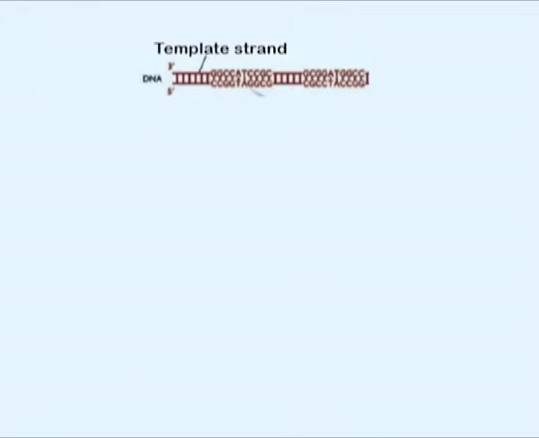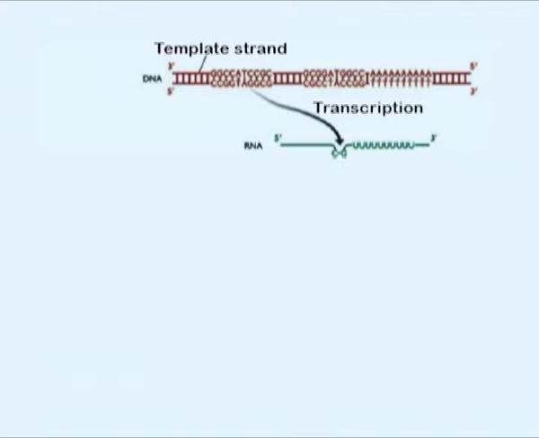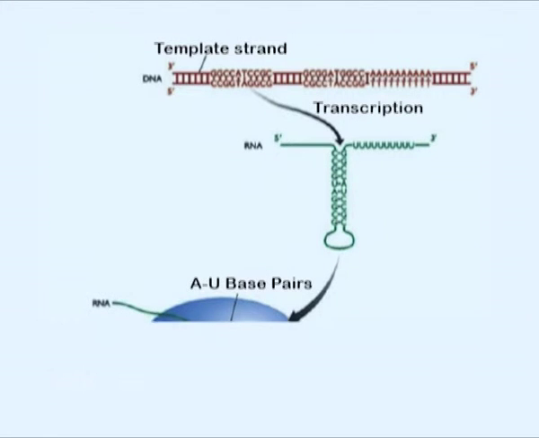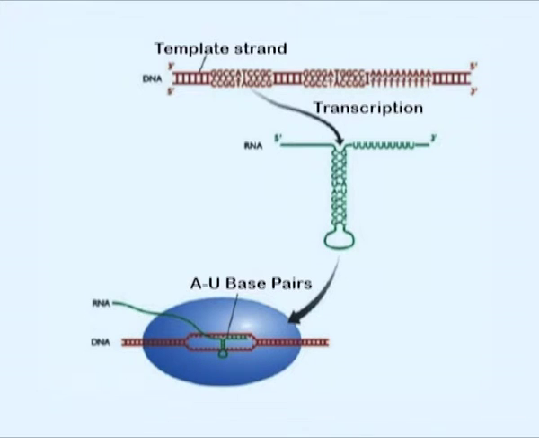The rho-independent signal is found on the DNA template strand and consists of a region that contains a section that is then repeated a few base pairs away in the inverted sequence. As is shown in the figure, the patch is followed by a short string of adenines. When this stretch is transcribed into an RNA sequence, the RNA can fold back and base pair with itself, forming